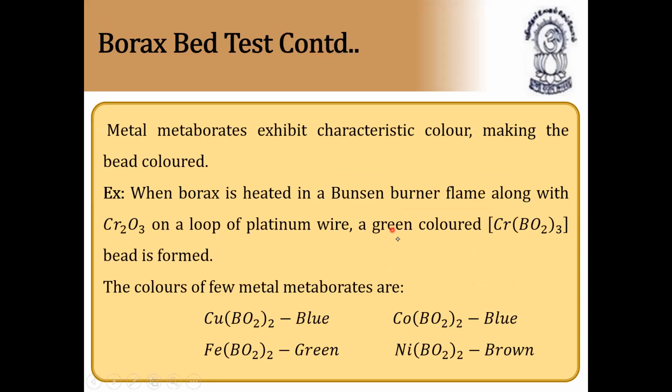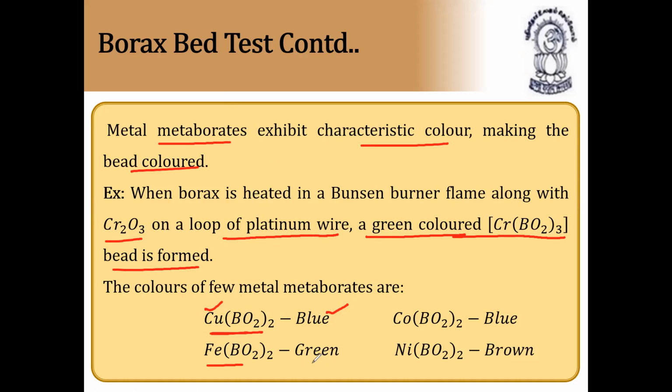Continuation. So metal metaborates exhibit characteristic color, making the bead colored. When borax is heated in a Bunsen burner flame along with chromium oxide on the loop of platinum wire, a green colored Cr(BO2)3 bead is formed, which confirms chromium. If it forms Cu(BO2)2, it is blue color, which confirms copper. For iron, it is green color. For cobalt, it is blue color. And for nickel, it is brown color. So these are the colors they will exhibit.